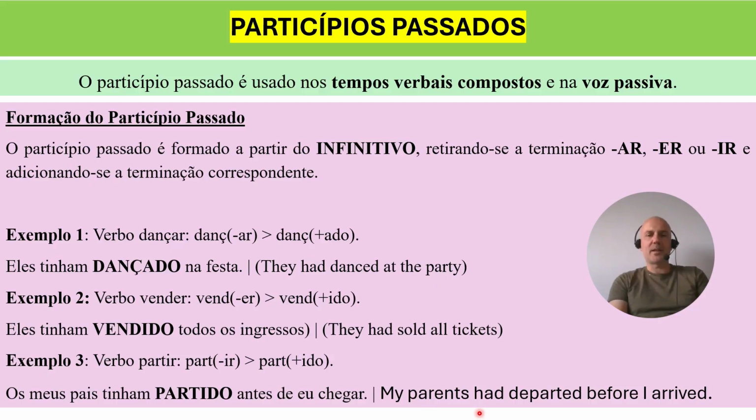So my parents had departed before I arrived. Okay? So you have here three examples of verbs, dançar, vender, and partir. These three verbs, they have regular past participles, and now hopefully you already know how to move from the infinitive into a regular past participle, okay?